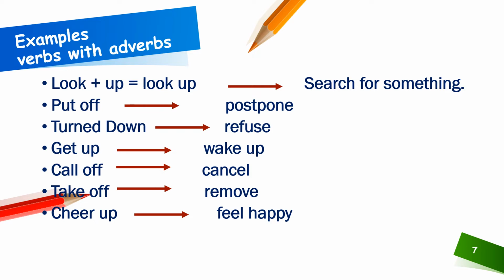Put off means postpone. Turn down means refuse. Get up means wake up. Call off means cancel. Take off means remove. And cheer up means feel happy. This is the first category, the first structure we are doing, that is verb plus adverb. Now here up, off, down, these all are examples of adverbs. And look, put, turn, get, call, take, cheer, these are examples of verbs. So we have combined them, and when we combine them, the meaning is totally changed.